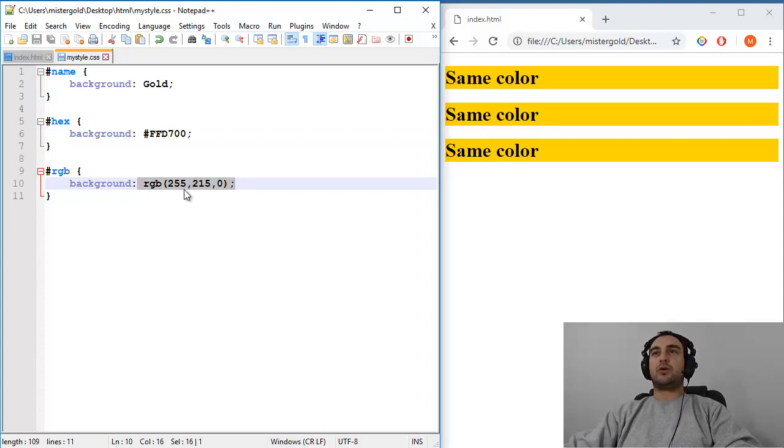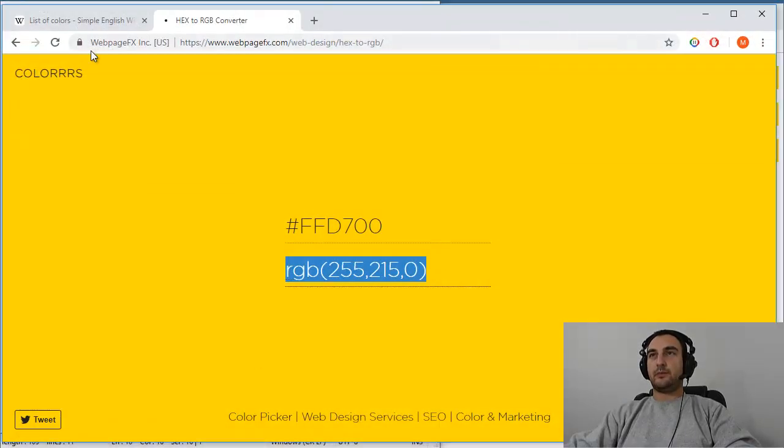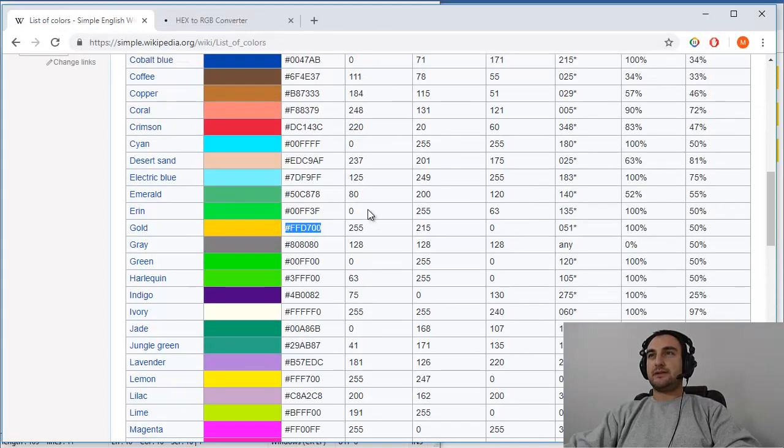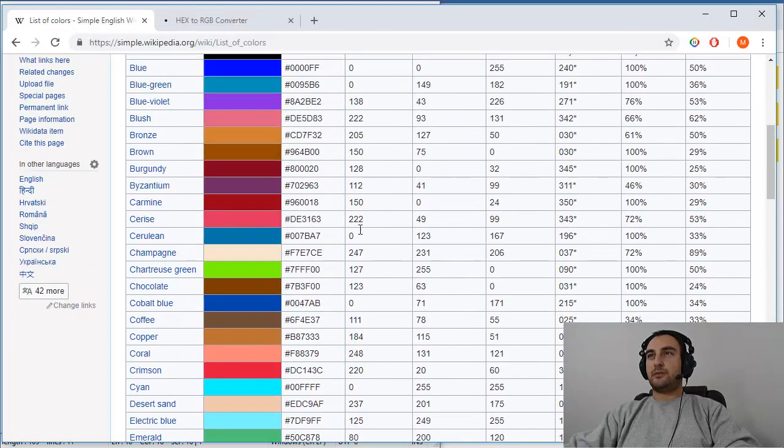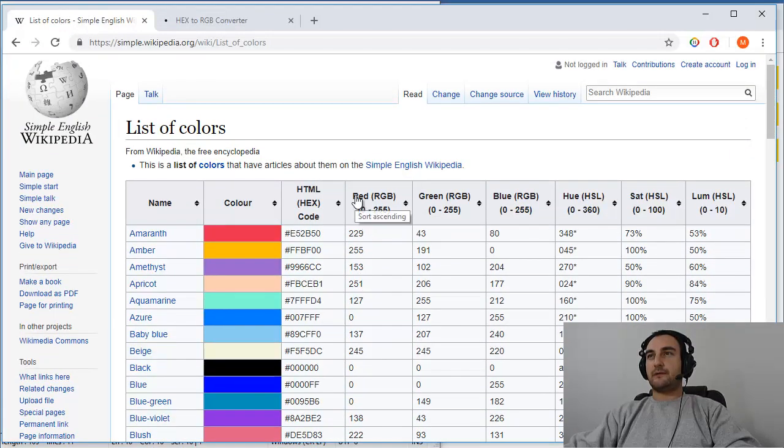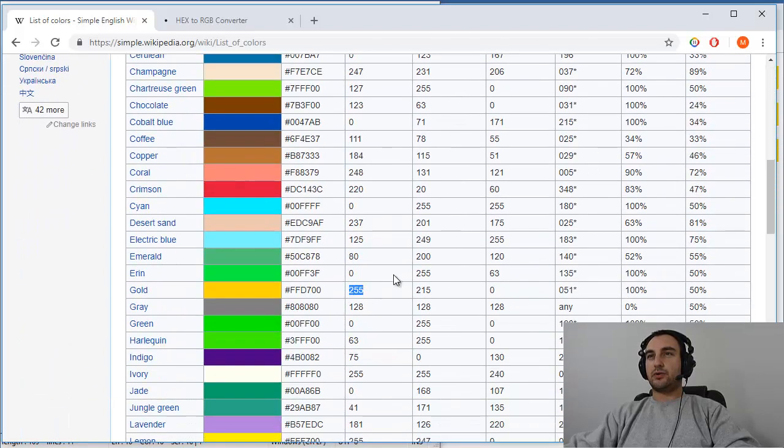Okay, so you're probably wondering what these RGB numbers are. Now if you go to the Wikipedia page, you will see RGB. Check this out. Okay, RGB: red, green and blue, and for gold that's this one, this one and this one.